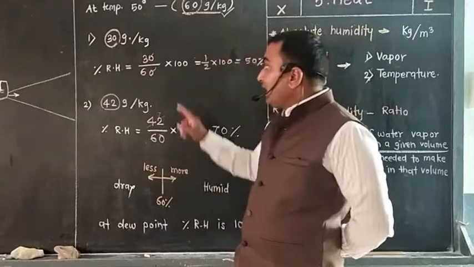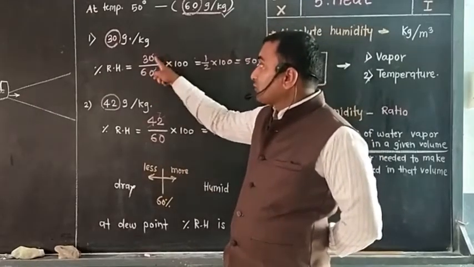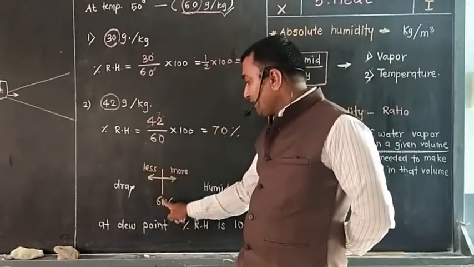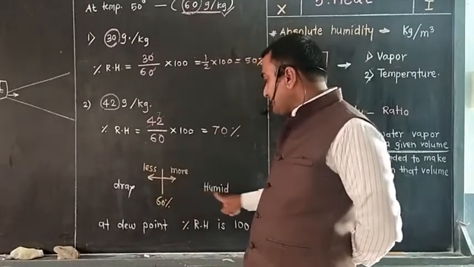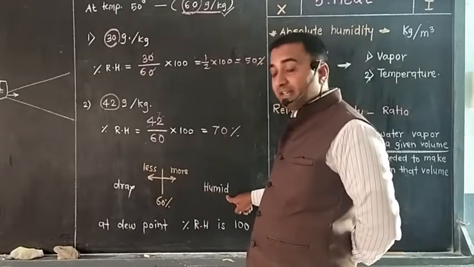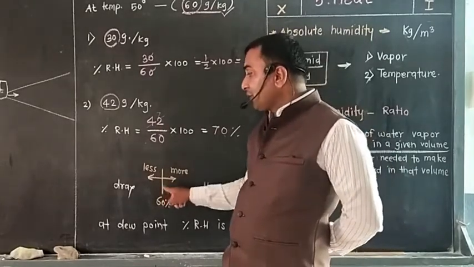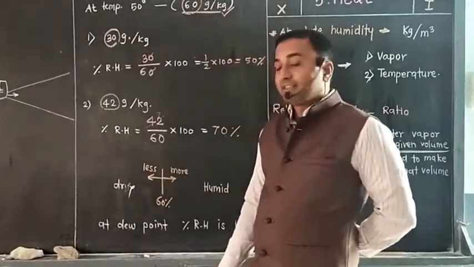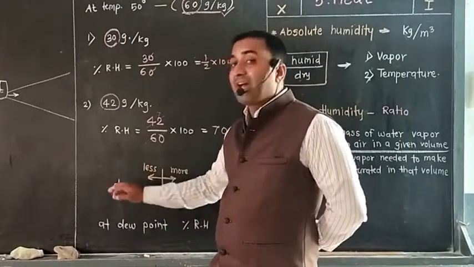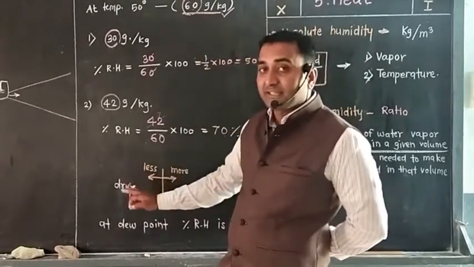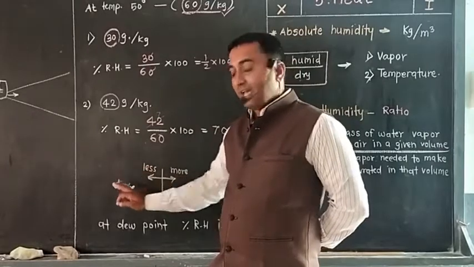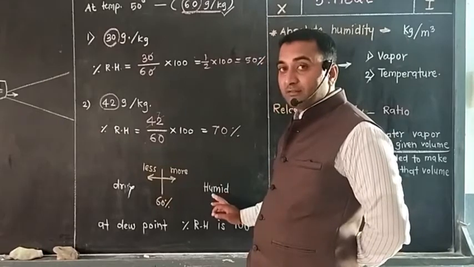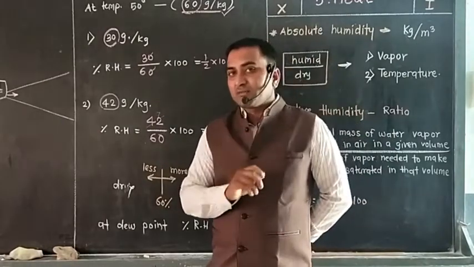Then see here, relative humidity is a ratio of actual mass to mass needed. When relative humidity is more than 60%, that air is considered humid air, and if relative humidity is less than 60%, then this air is called dry air. So this is important: less than 60% relative humidity, air is dry, and more than 60%, air is humid.